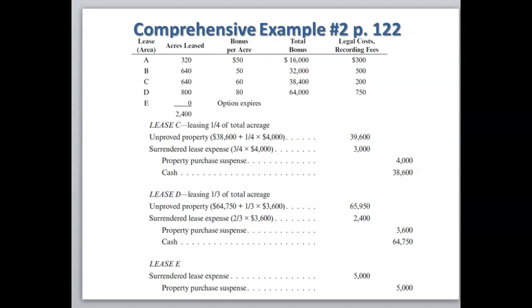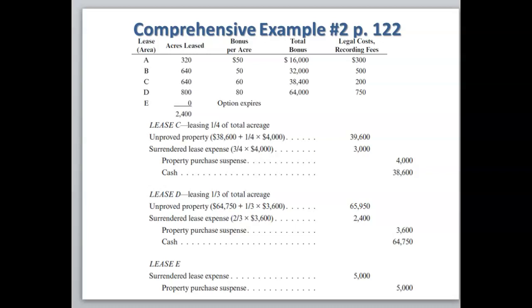On lease D, we decided to lease 1/3 of the total acreage. So as calculated above, we have the 800 acres times the $80 bonus plus the 750 gives us 64,750. We're going to add to that 1/3 of the shooting rights with the option to lease that we recorded in a previous slide. That's going to give us a total of 65,950 that we're going to debit to unimproved property.